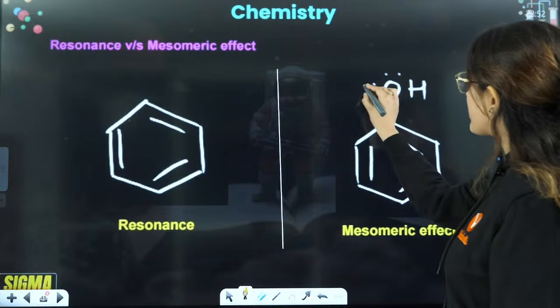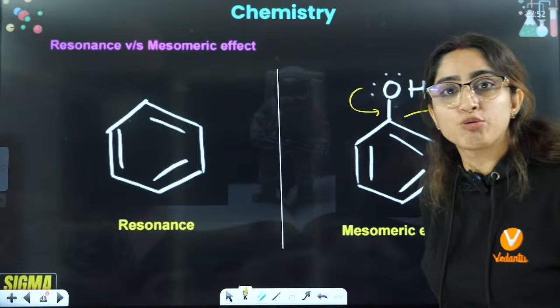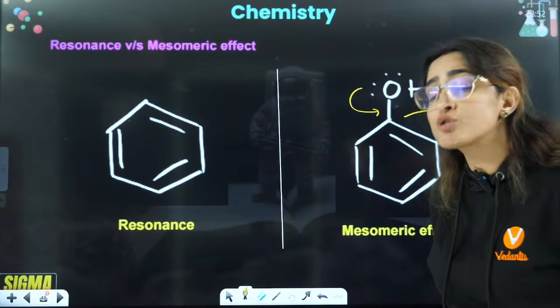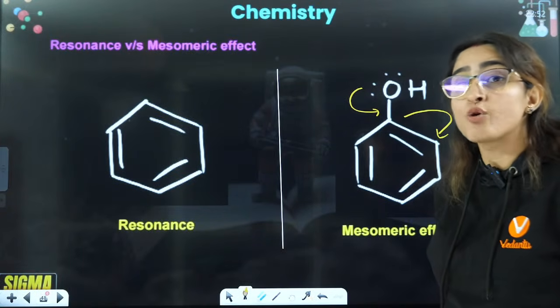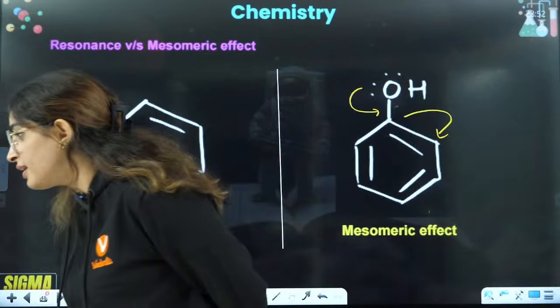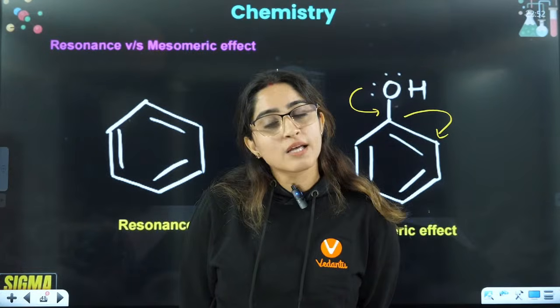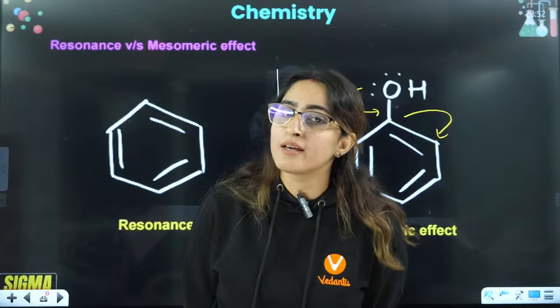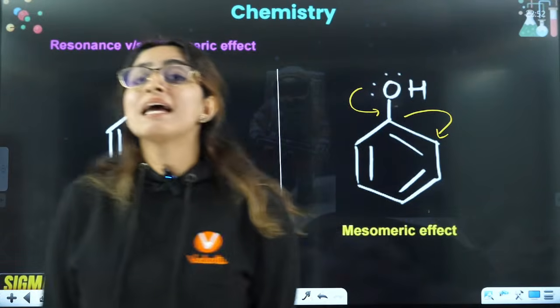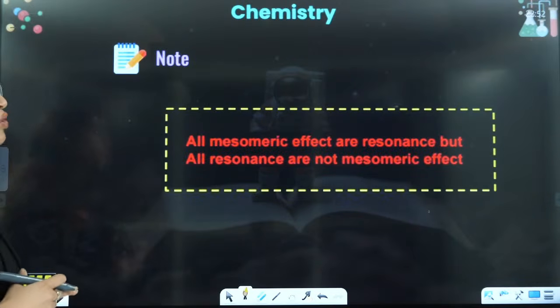Like you have OH here, because of OH, the resonance is going to shift, and that is why it is not only a resonance, it is a mesomeric effect, right? So the subtle difference between resonance and mesomeric effect is, in resonance you don't have any external group. In case of mesomeric effect, you have an external group, because of which it shows two kinds of resonance.